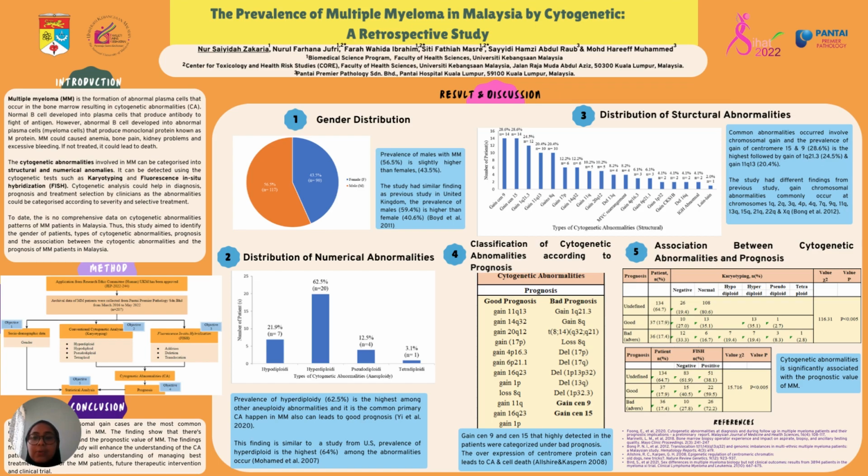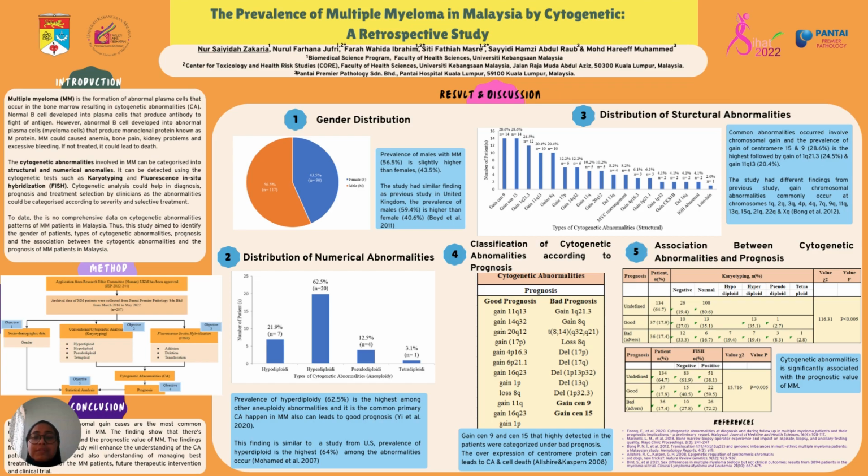The cytogenetic abnormalities involved in MM can be categorized into structural and numerical abnormalities. So it can be detected using cytogenetic tests such as karyotyping and FISH, fluorescent in situ hybridization. Then cytogenetic analysis also helps in diagnosis, prognosis, and treatment selection by clinicians, as the abnormalities could be categorized according to the severity and selective treatment.